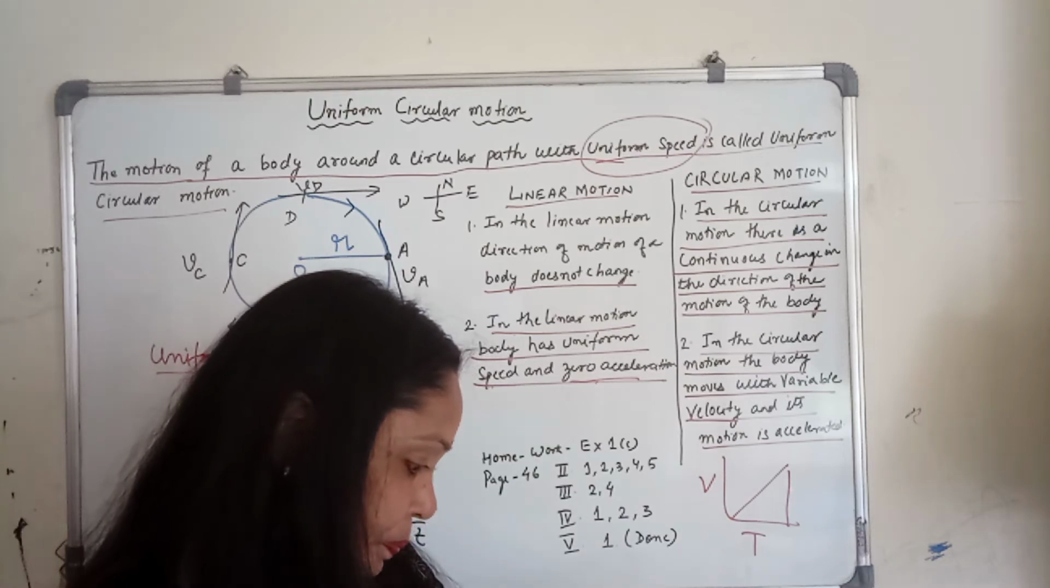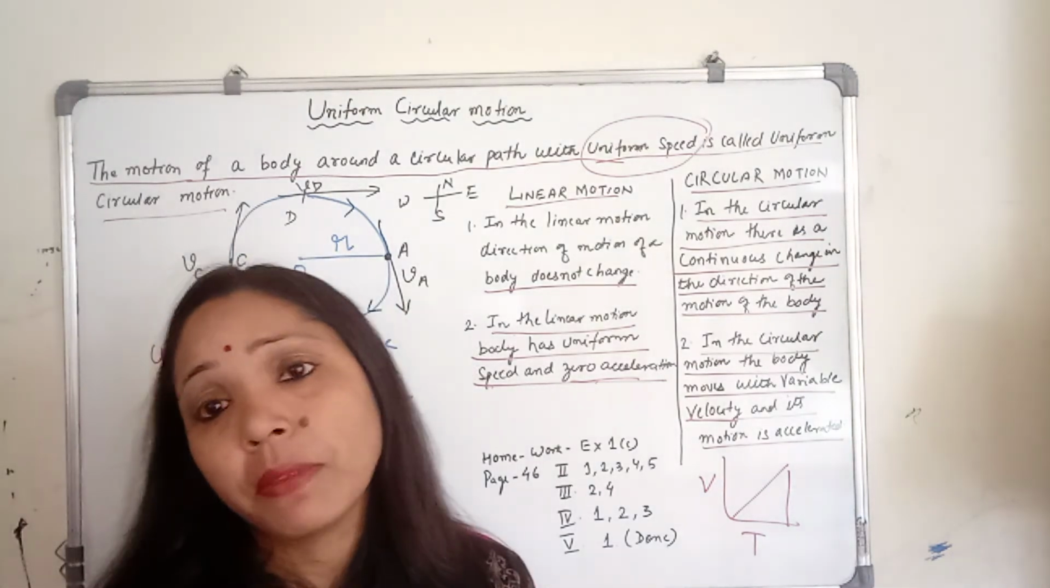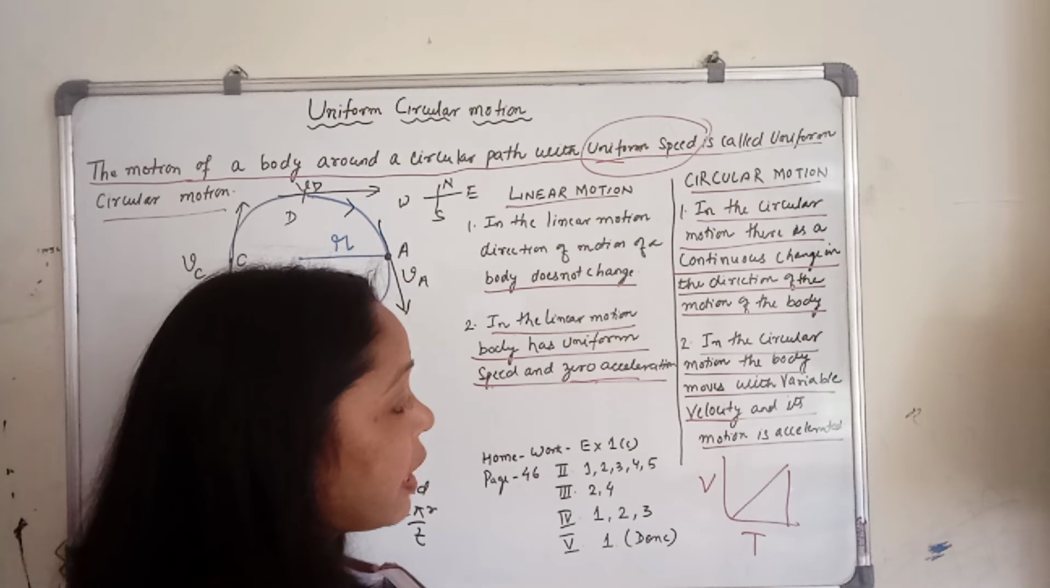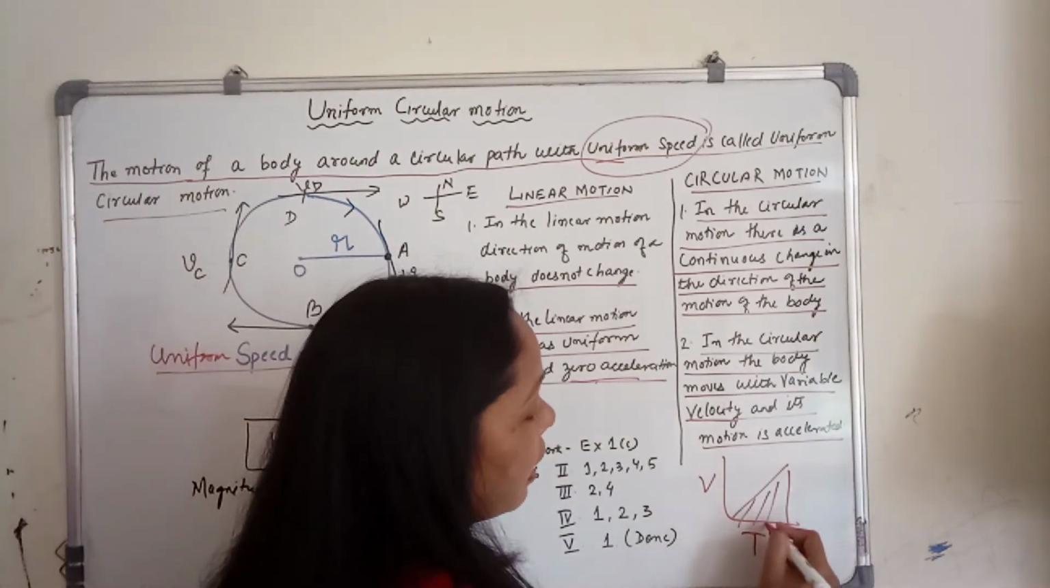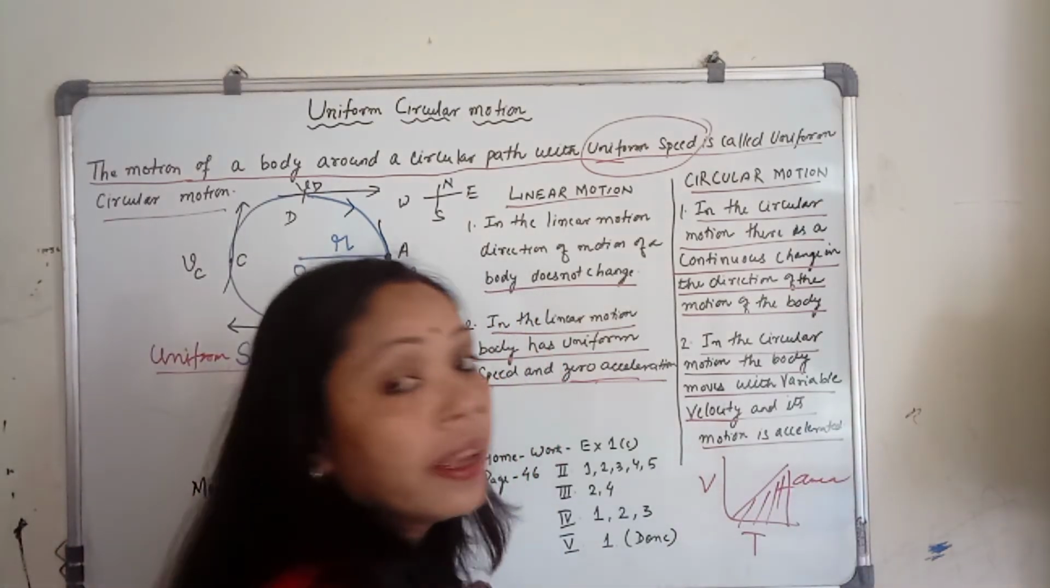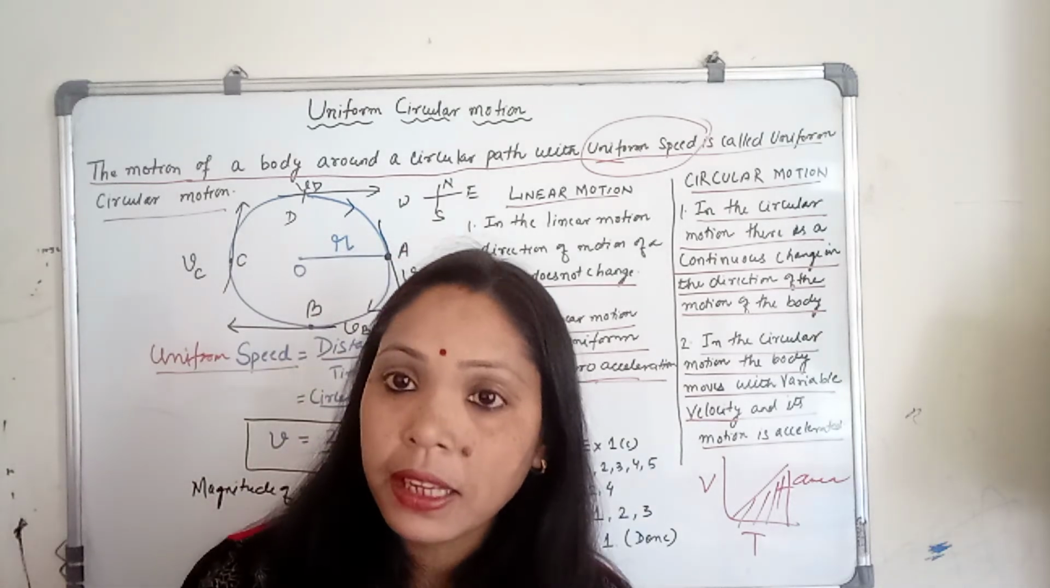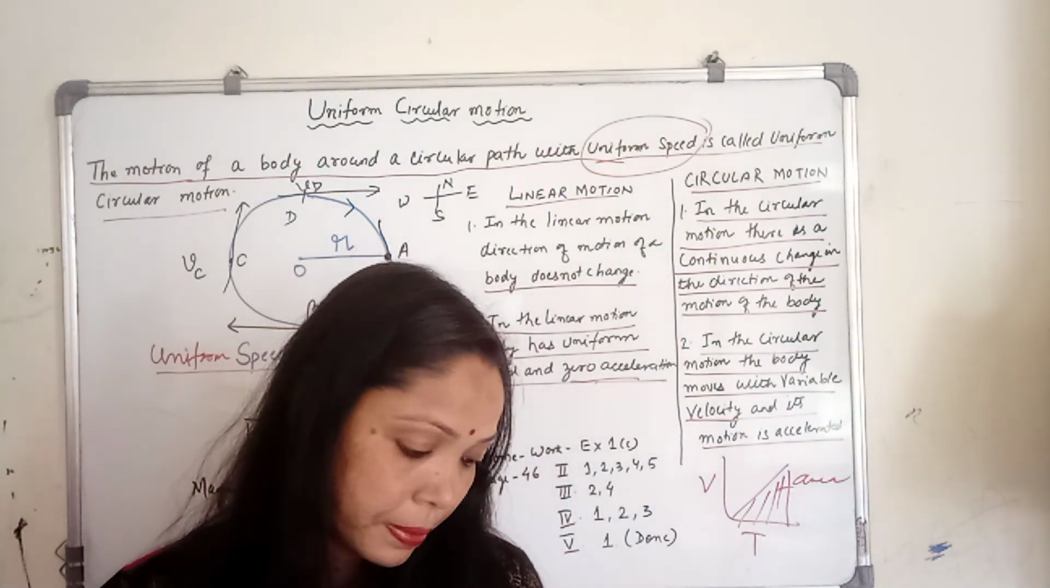Next is distance from the velocity time graph. From the velocity time graph, if you want to find the distance, then you have to find the area covered by the velocity time graph.